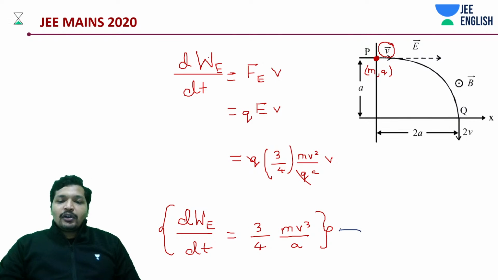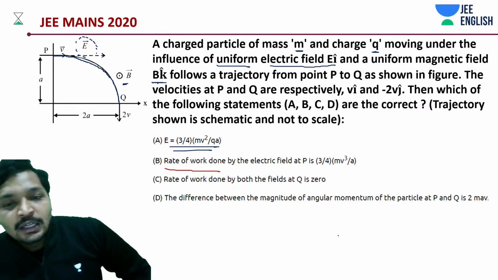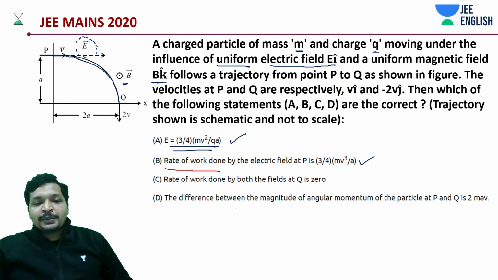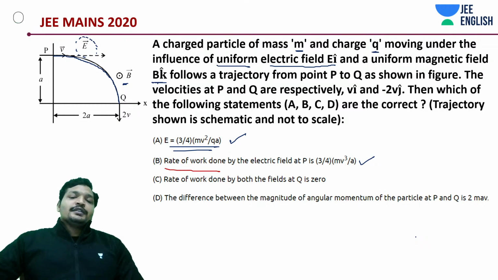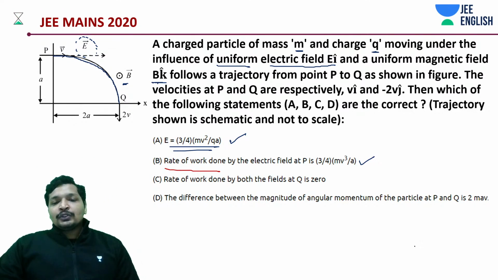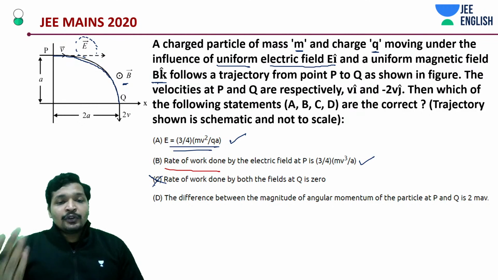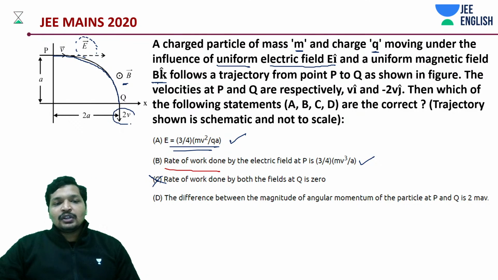Not yet, we are supposed to analyze the rest of the options as well. Okay, so the second option is also correct. Actually, some options are given over here, A, B, C, D, and among these you are supposed to choose. The rate of work done by both the fields is 0. No, that's not true. We just found out one has some work done on it. Since by both is being asked, if the rate of work done is 0, the velocity is not changing.